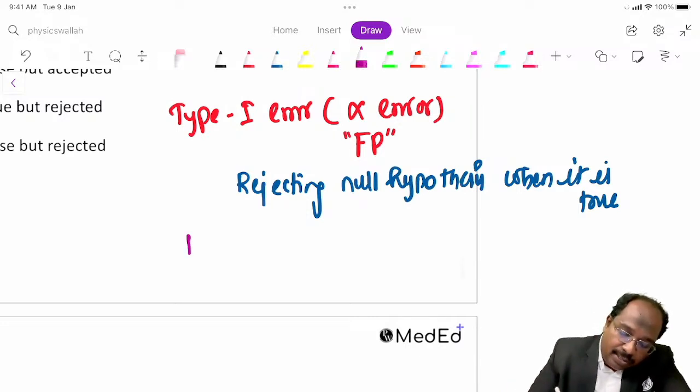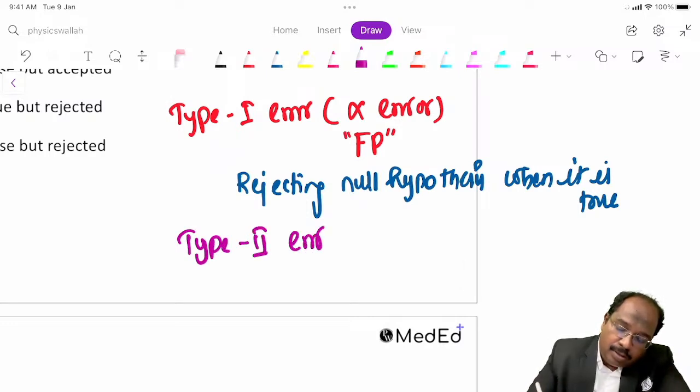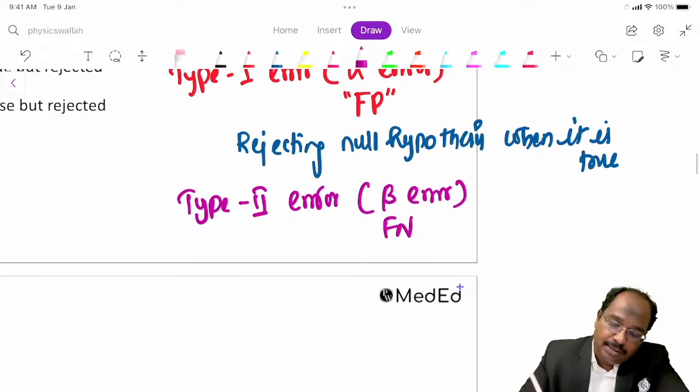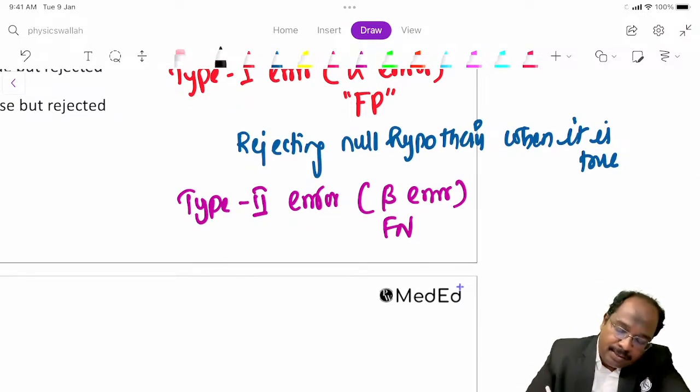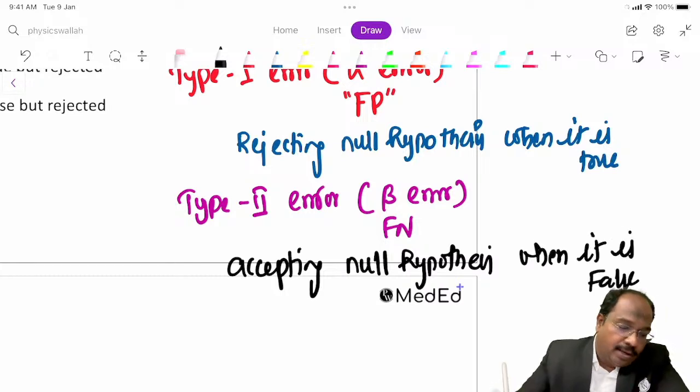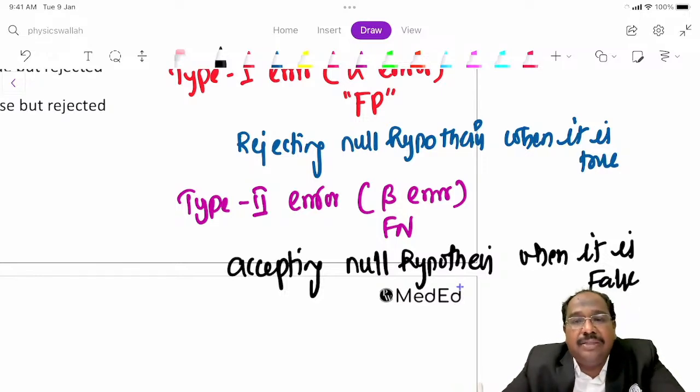The second one is type 2 error. This is beta error. Okay, this is false negatives. What does it mean? Accepting null hypothesis when it is false. Okay, accepting null hypothesis when it is false.